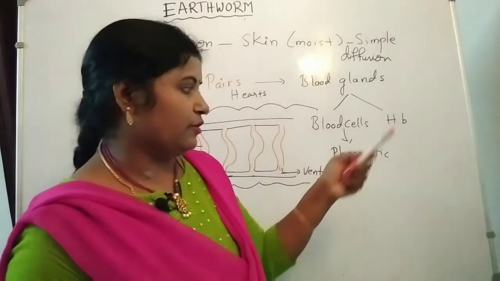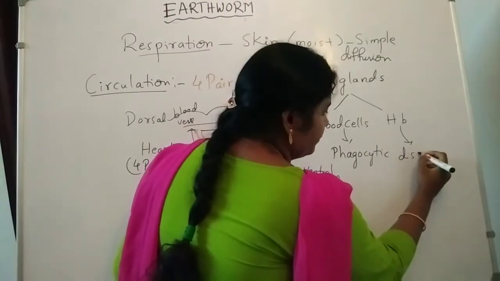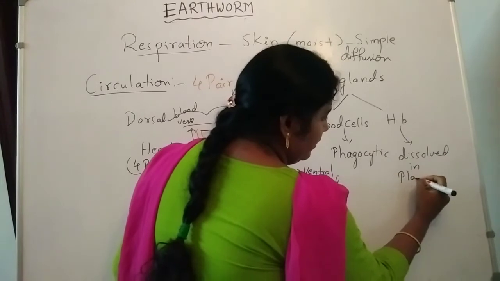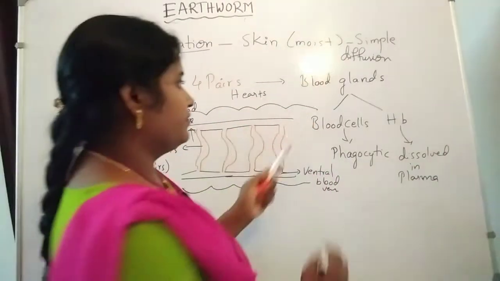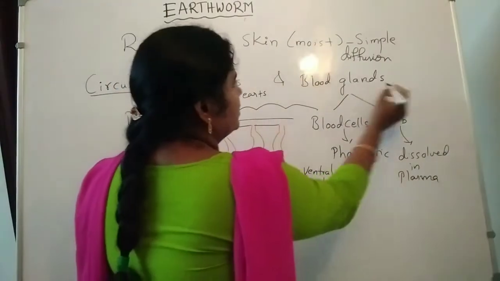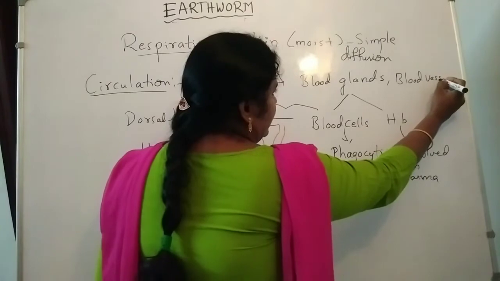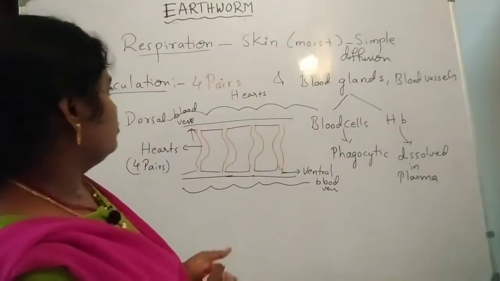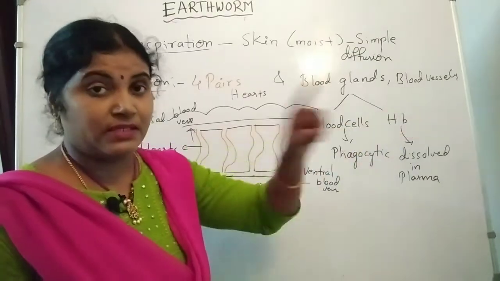Hemoglobin is dissolved in the plasma. Not only hearts and blood vessels, it also contains glands and blood vessels. So four pairs of hearts, blood glands and blood vessels are present. Why?